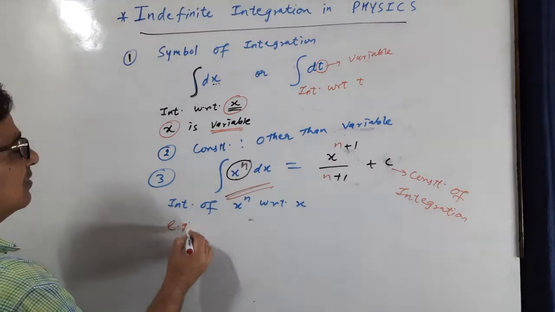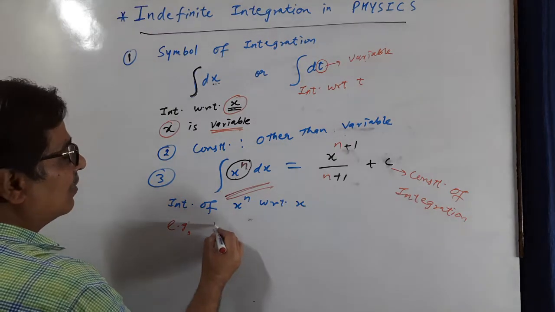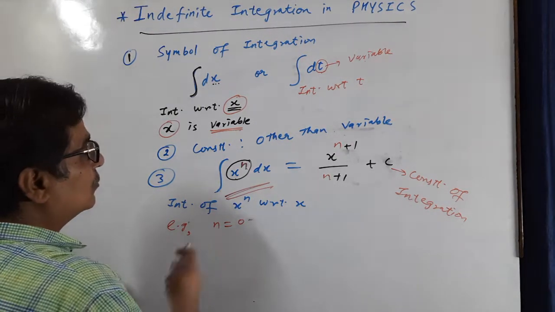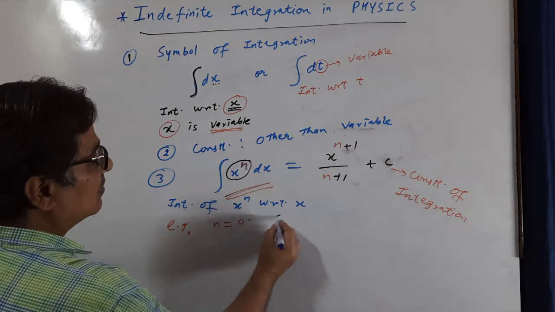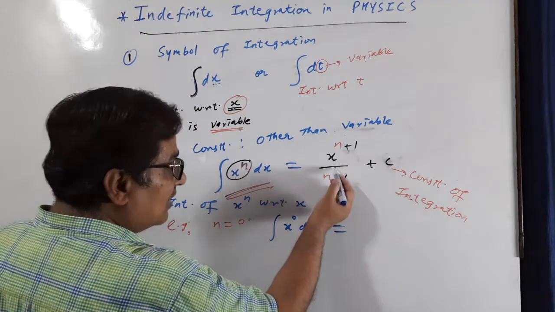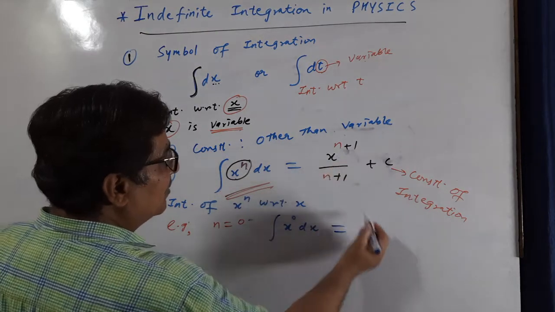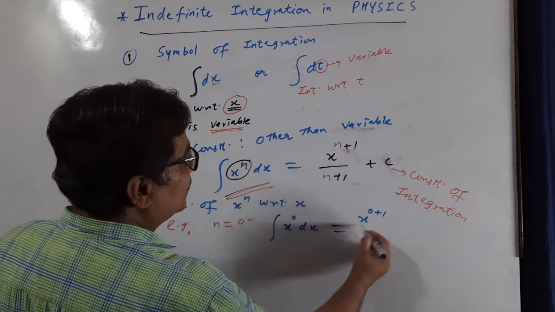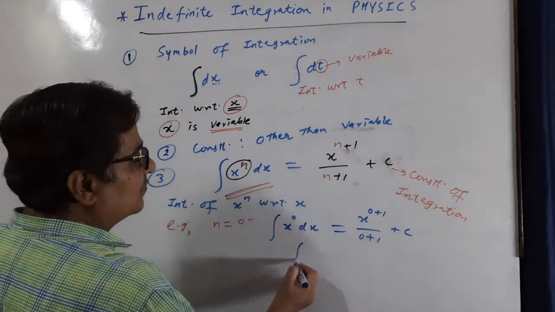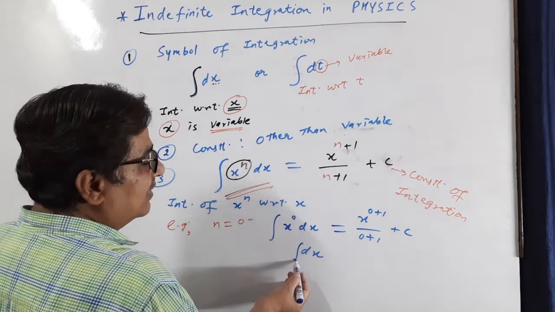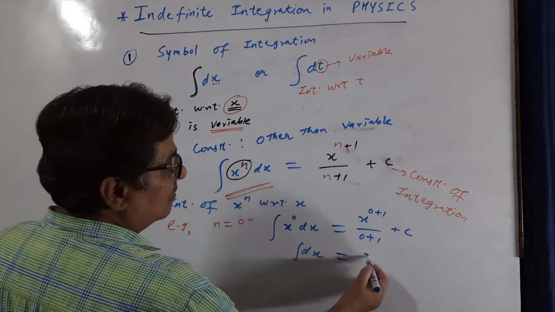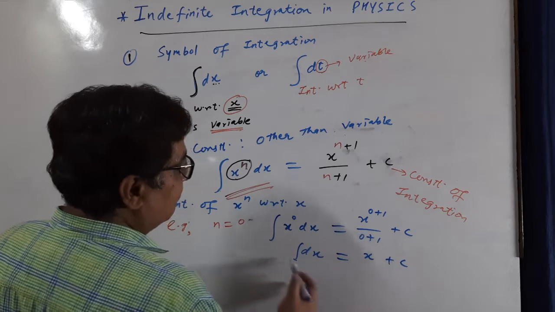For example, if I say n is equal to 0, so put 0 here. Then the question is x raised power 0 dx. Now for answer, put 0 in place of n. 0 plus 1 upon 0 plus 1. Anything raised power 0 is 1. So this is called integration with respect to x, or integration of dx. This is x plus c.